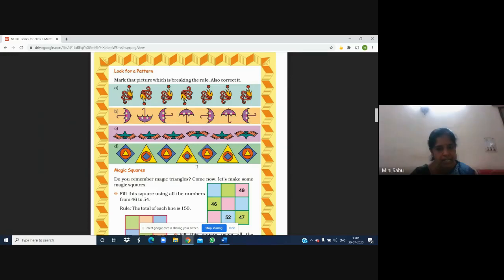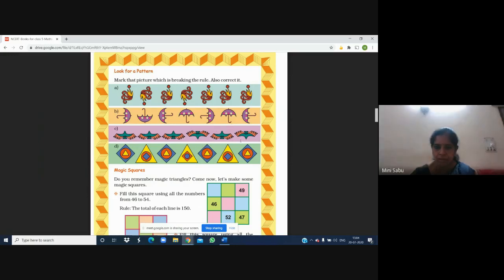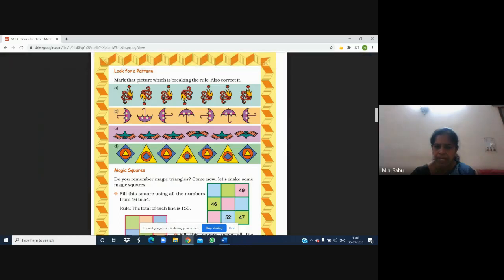Got it, children? Now I will do C also for you. You can see the picture of birds. Okay, 3 birds flying upwards, then one bird flying down, one flying up, one flying down. So what do you think? There are two chances. You can circle this one and make it fly down. Then also it is correct.